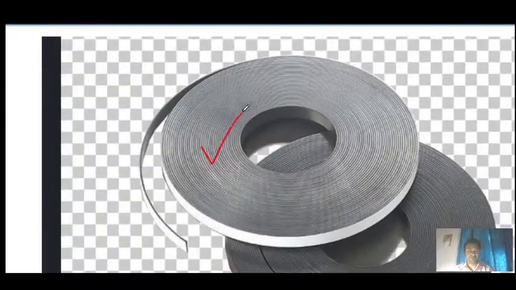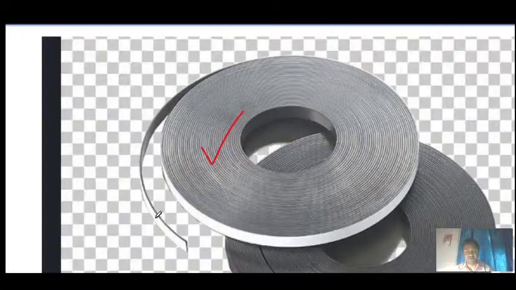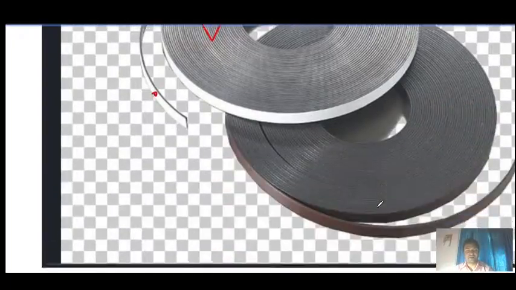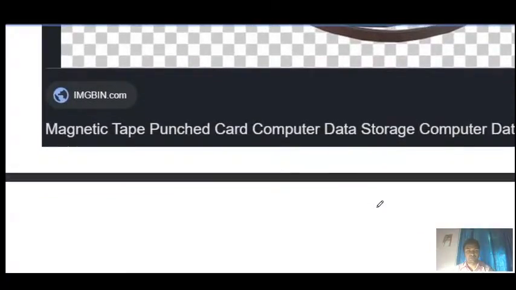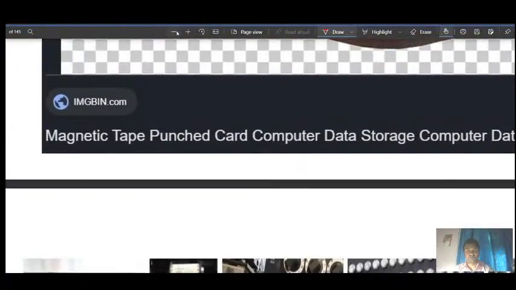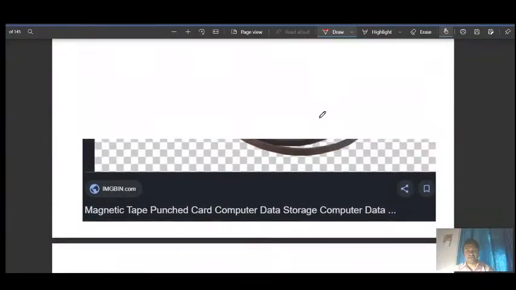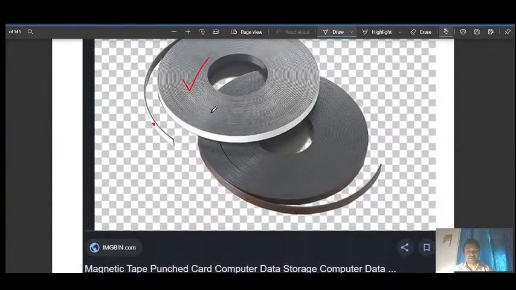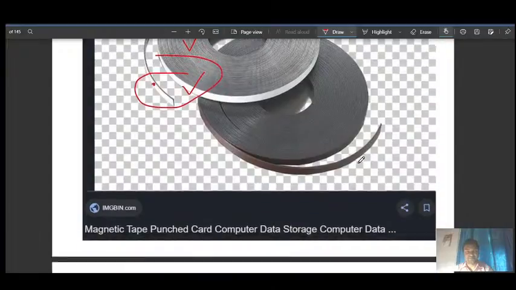So this is the kind of punch tape where we prepare our instructions by punching, making holes on this 1-inch wide punch tape. And this one is magnetic, not here, this one is magnetic. Here the data, the instructions, will be recorded. Here we don't need to punch it because it is magnetic.